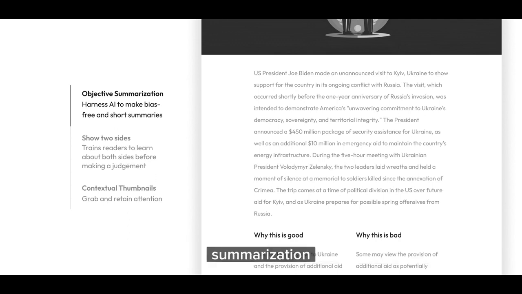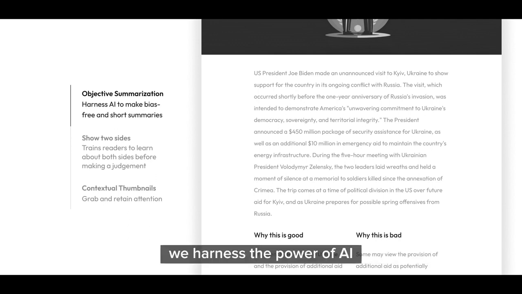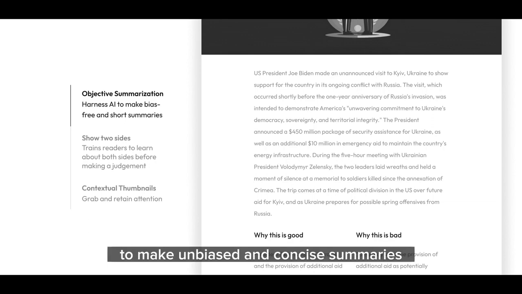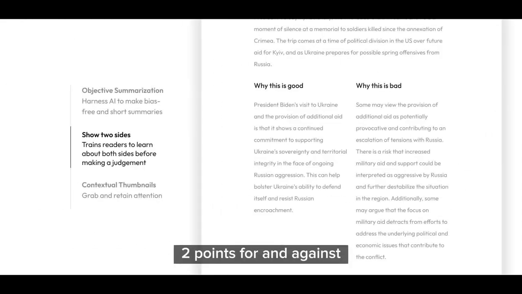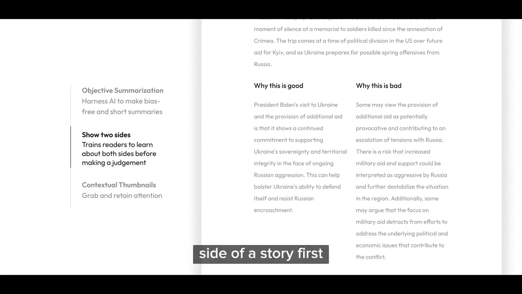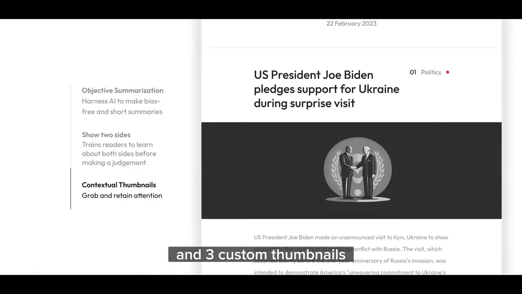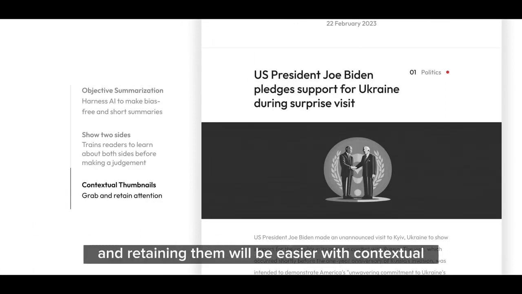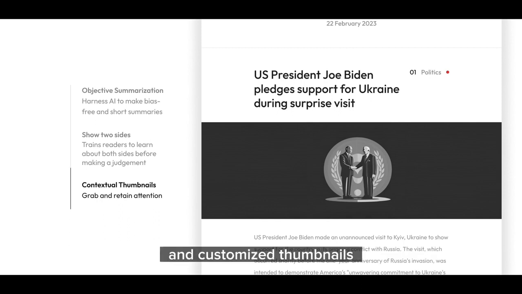1. Objective summarization. We harness the power of AI to make unbiased and concise summaries. 2. Points for and against. We want to train readers to look at the other side of a story first before making judgments. And 3. Custom thumbnails. Grabbing user attention and retaining them will be easier with contextual and customized thumbnails.